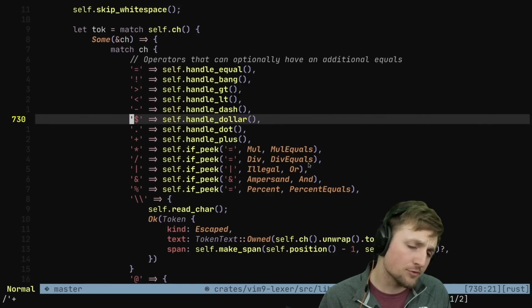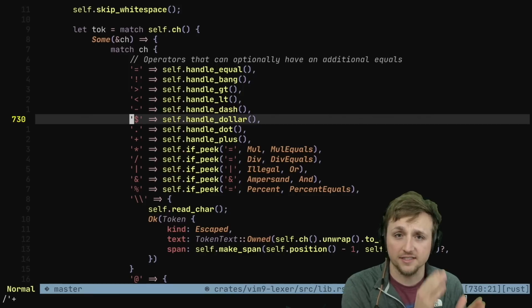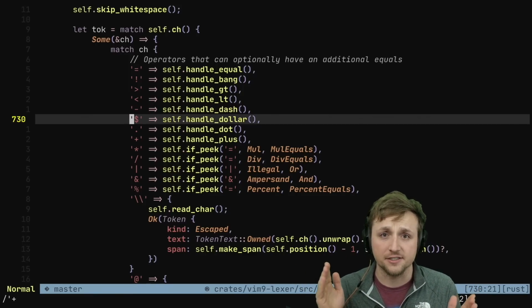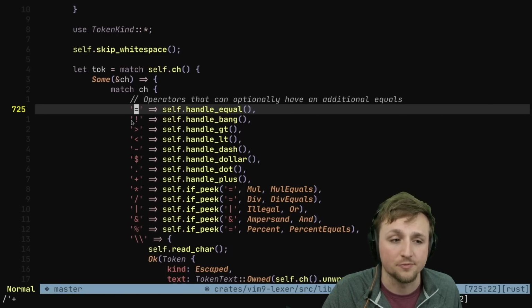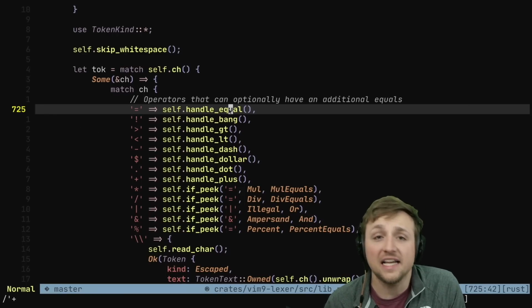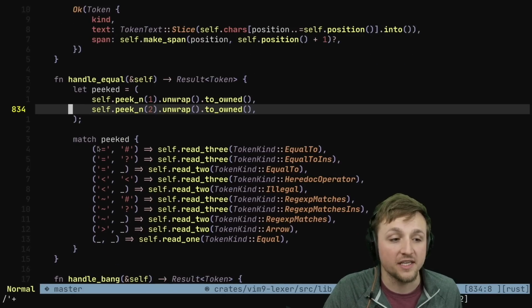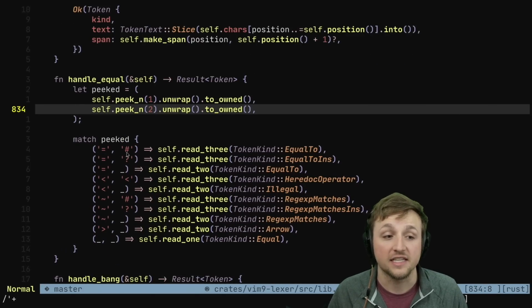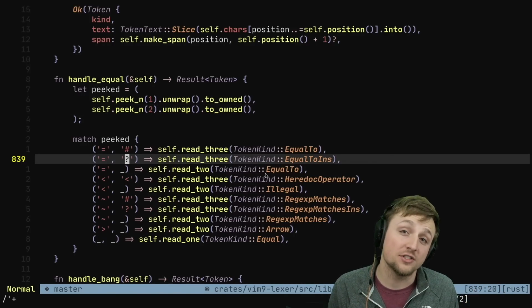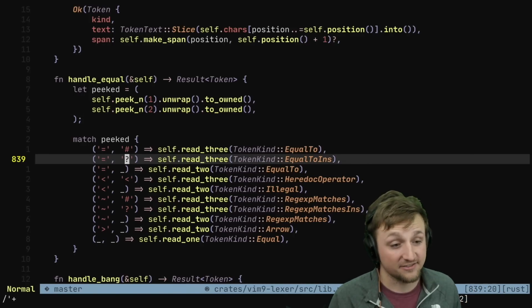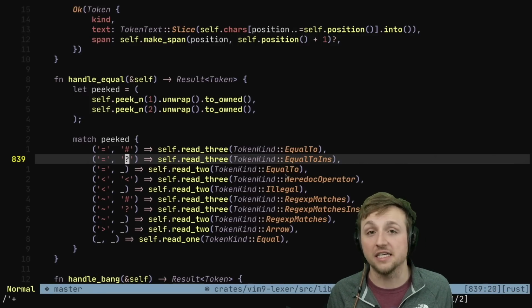Without getting into too much detail, since we only have so much time in this video, effectively what it does is it iterates over character by character, and as it encounters a new character, it's going to decide what it needs to do. Equal signs have a variety of different operators that they could be. So if it's equals equals pound, that means equal to. If it's equals equals question mark, that's equal to, but case insensitive. Equals equals with some other token just means that it's going to be equal to as well.